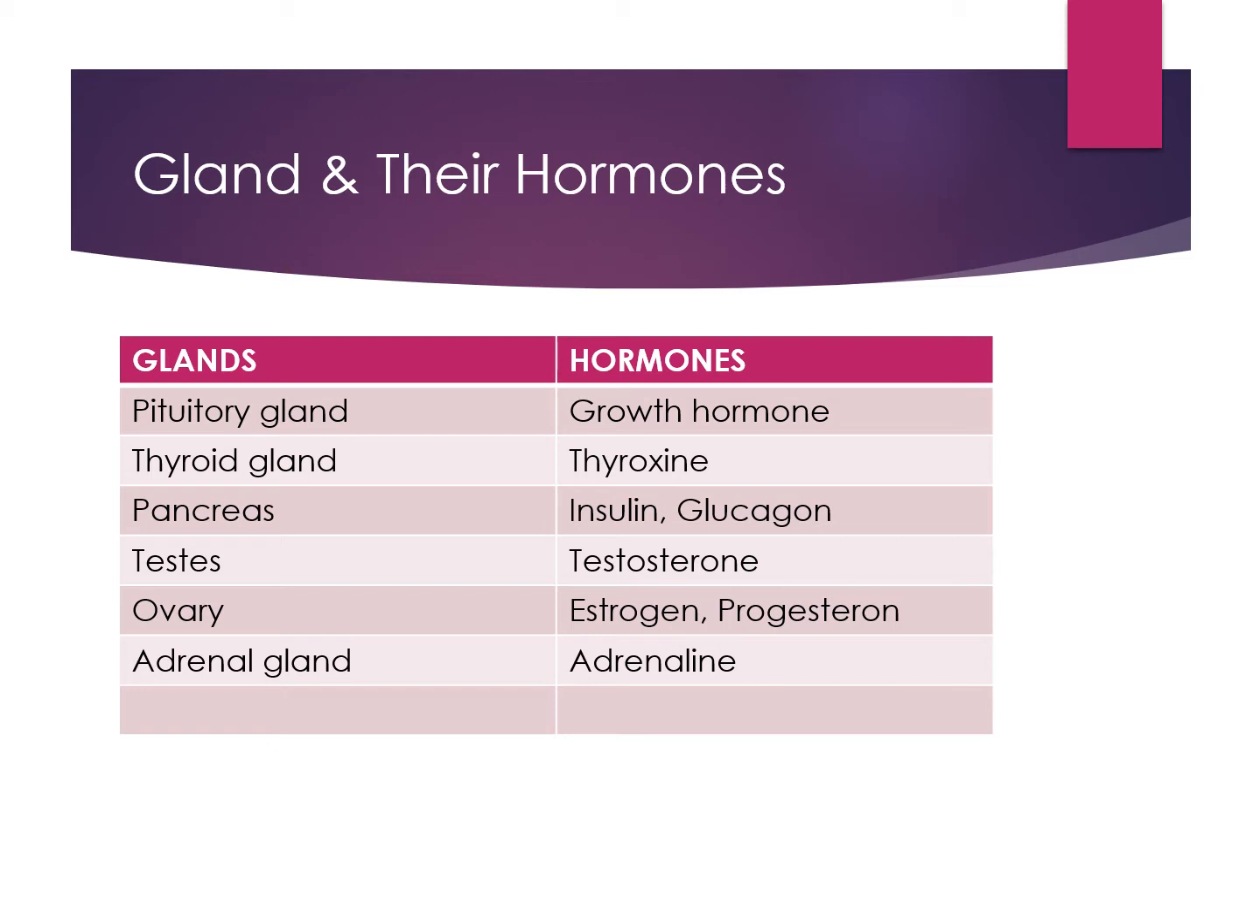Adrenal gland, this is called the gland of emergency, because the hormone from this gland is released in emergency situations like flight, fear, as well as in anger. So this is called the gland of emergency. We will study all these glands and their secretion in detail.